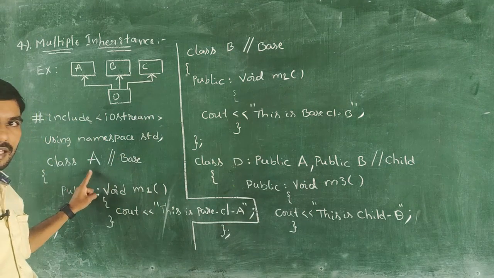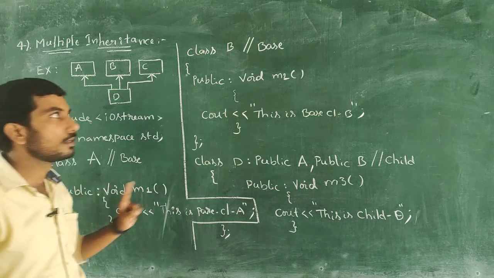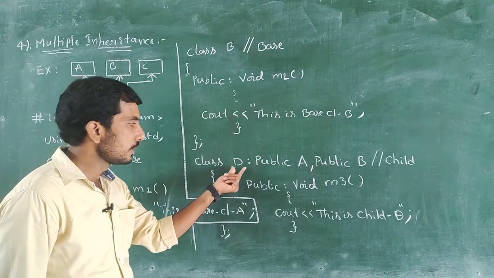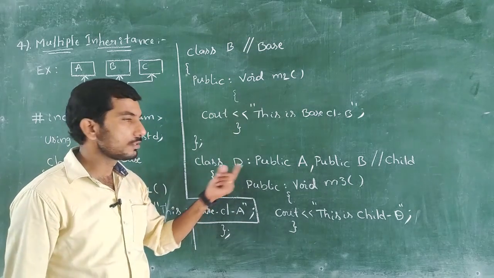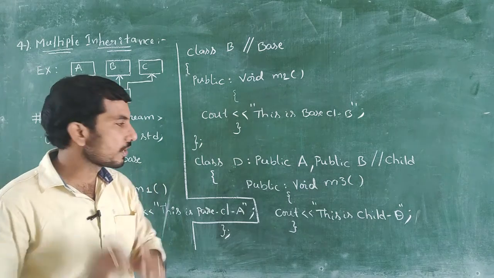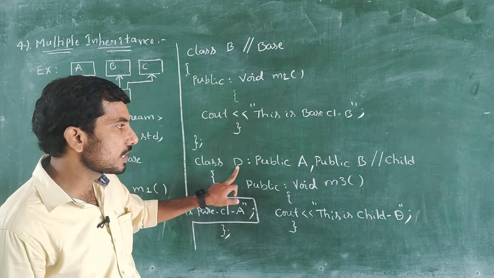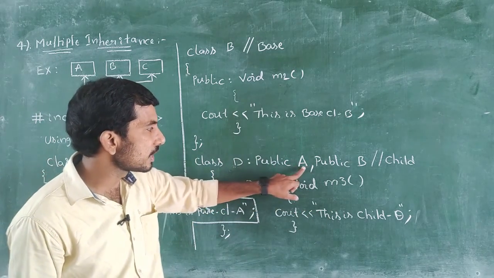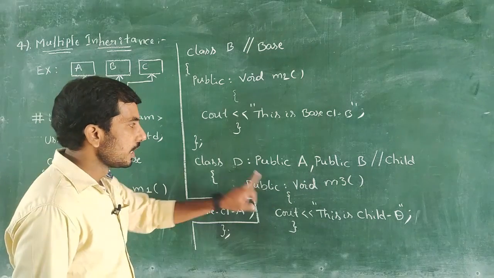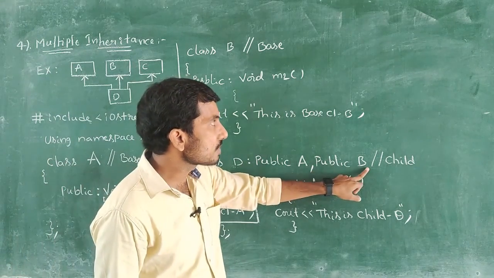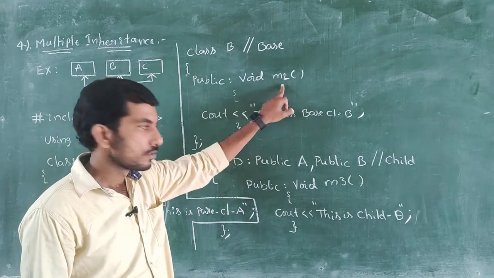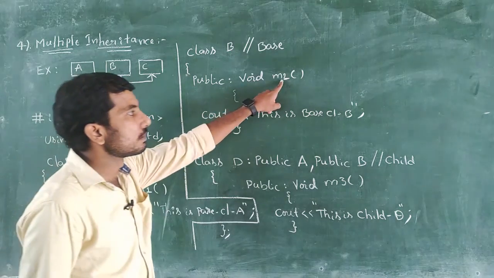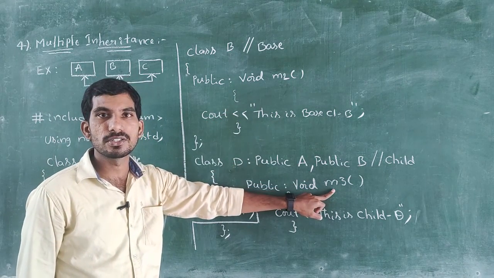Here base class A is having only one function, m1, and base class B is having only one function, that is m2. But here the child class or derived class has three functions. D child class has the m3 function, D child class has its base class A related function, that is m1, and D child class has the base class B related function m2. So totally child class D has three functions: m1, m2, and m3.